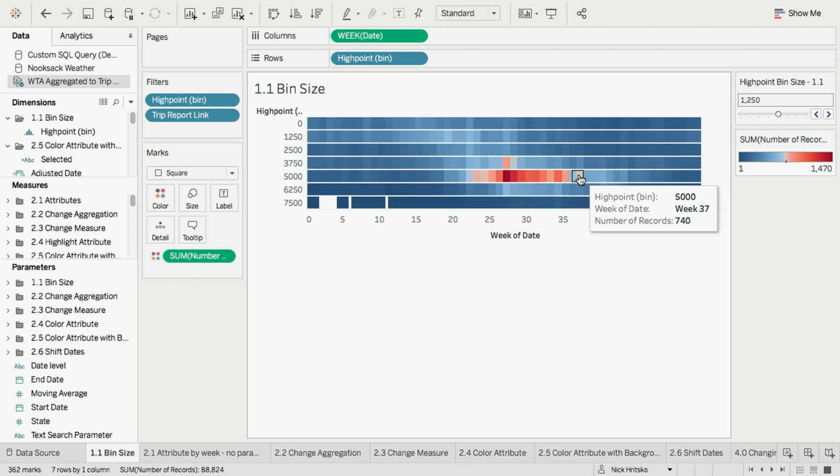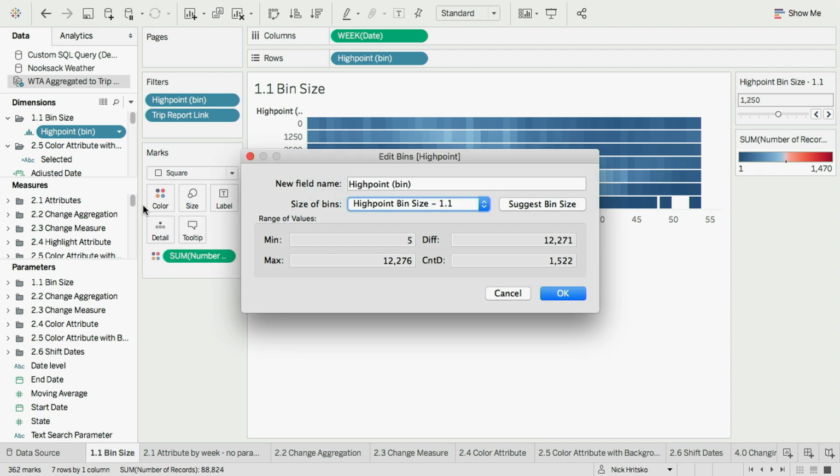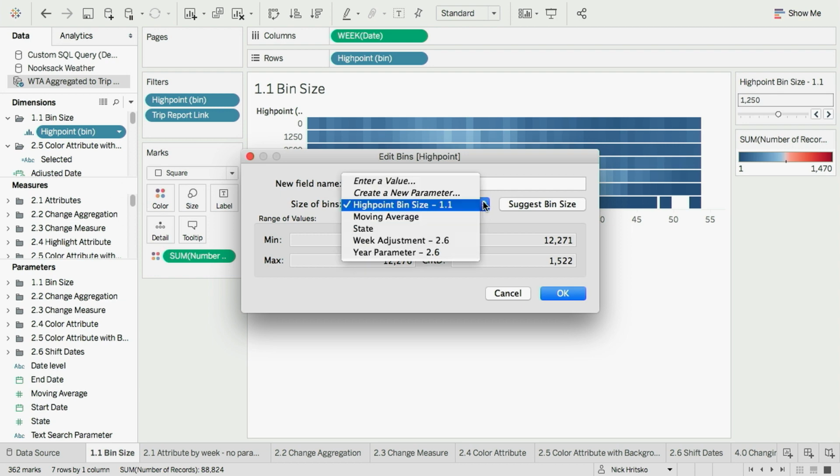Now, just like we showed with the reference line and the top N filter, this is one of those places that Tableau gives you easy access to your parameter values. So in here, when I go and edit the definition of this bin, you'll see that we can set the size of the bin directly to the parameter. So right there. This is definitely something we see a lot of people do using parameters.